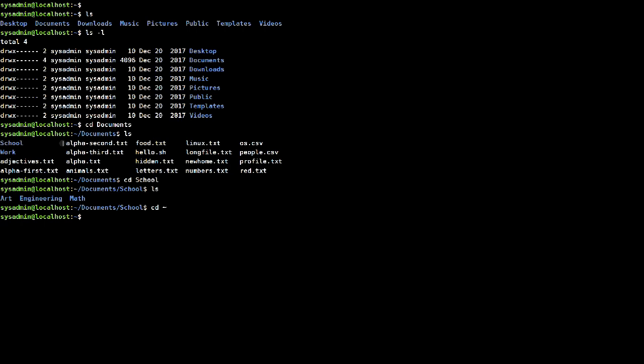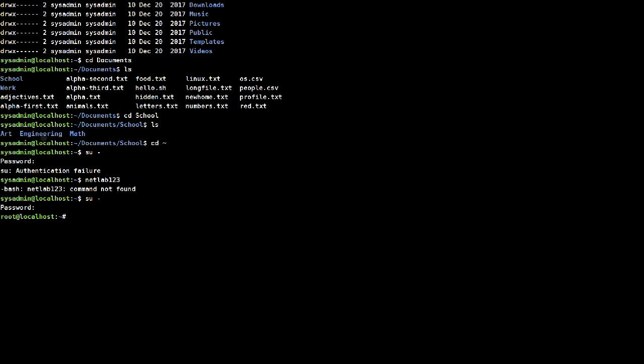All right, to get into the root user, just type in su and dash. You see now the sign changed from the dollar sign to the pound sign. So now that means you are a super user. You can do anything you want. It won't prompt you for any kind of password as you make changes to files, folders, or do anything. You can do anything from this shell. So this is a new shell.